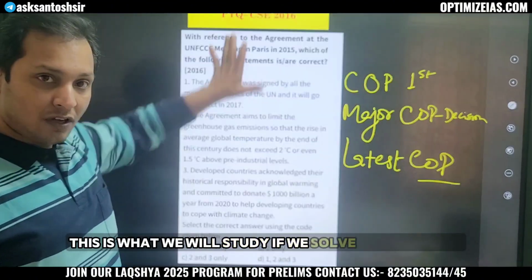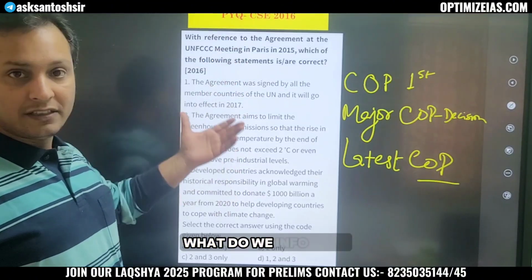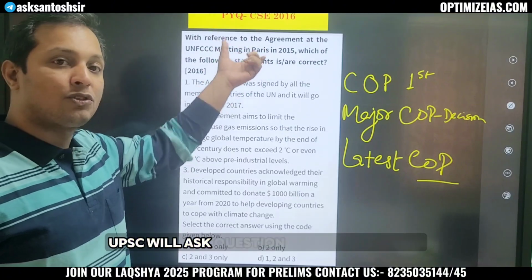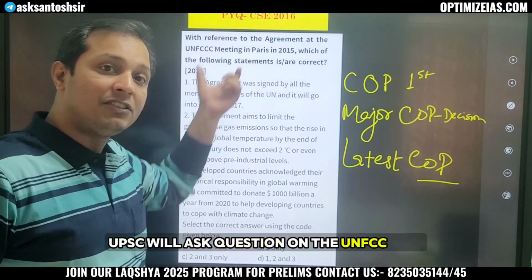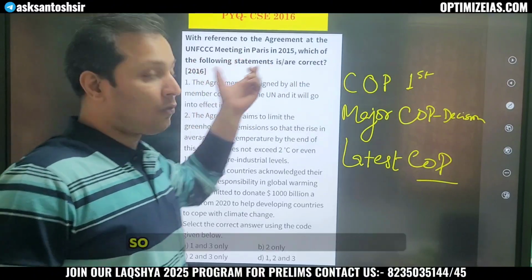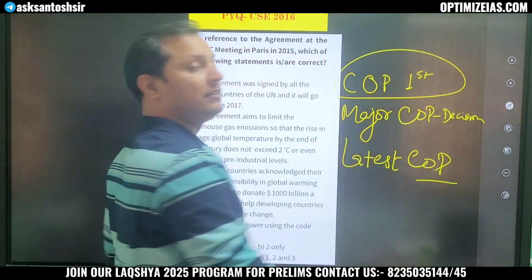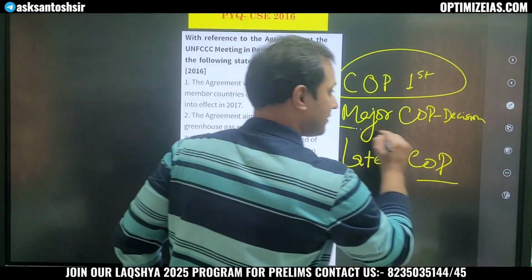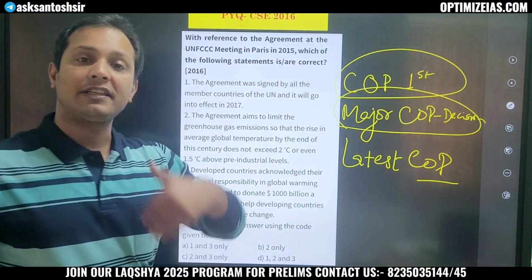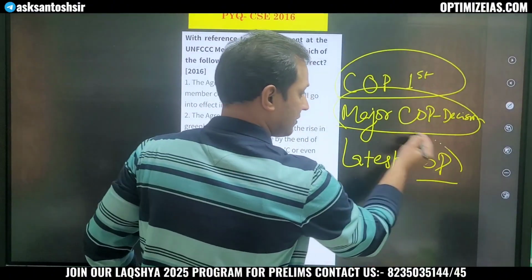If we solve this question, what do we infer? That UPSC will ask questions on the UNFCCC COP, the Conference of the Parties. So what can be probable questions? They can ask you about the first COP, they can ask you about the major COPs and their decisions, or they can ask you about the latest COP.